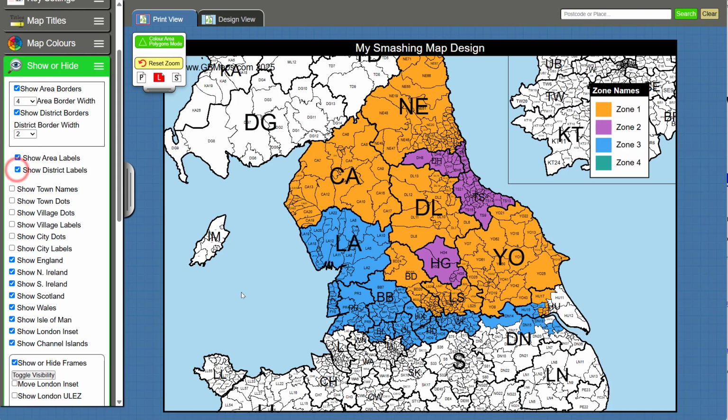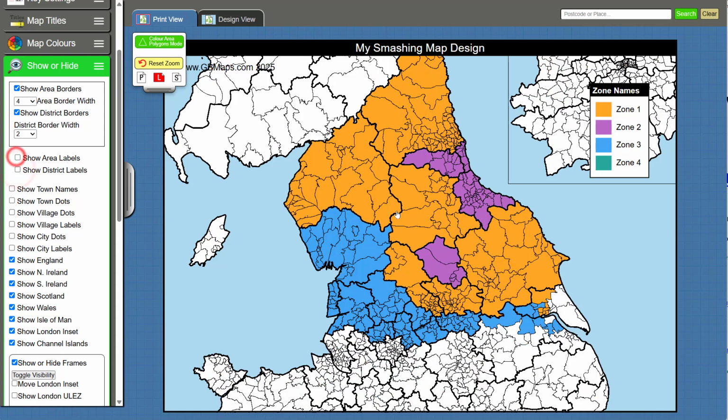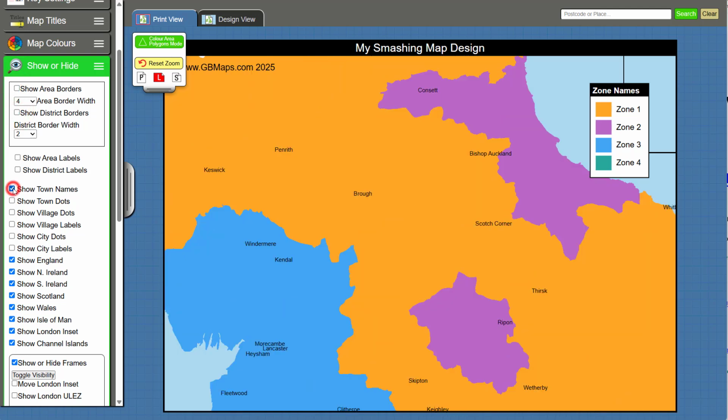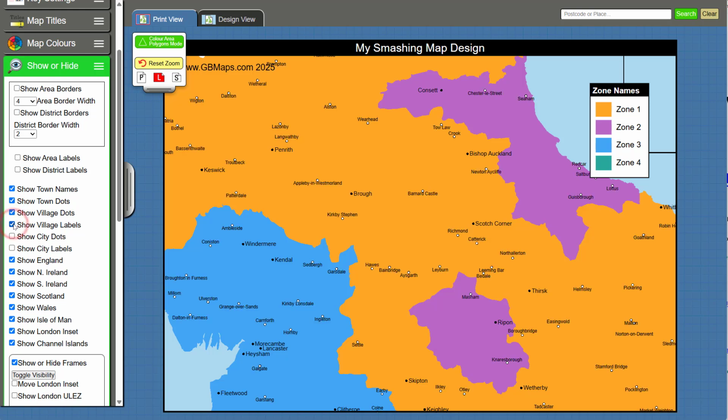So if we show those again, and then we can come along to show town names. So actually we'll hide those, and we'll hide those. We'll go show town names, just shows the town names. Show town dots will bring up little dots to signify roughly where the centre of those towns is. Same with villages, village dots, village labels, city dots, city labels.